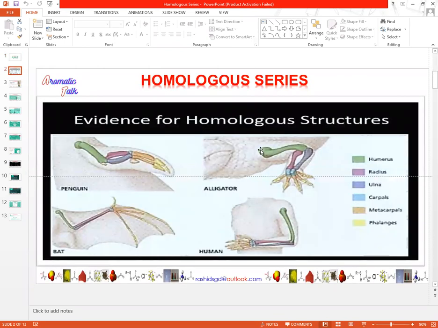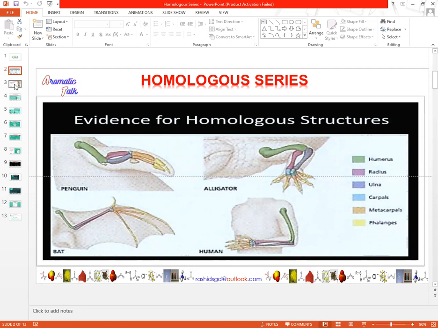Today we will discuss the new topic, homologous series. So first of all, we will learn about the word homologous. Why we use the word homologous, and the simple meaning of homologous, can be understood from this slide, where the arms of different animals are indicated. The arms of different animals contain similarity, like bones, and their fingers are similar. The structures which are similar in structure are called homologous.